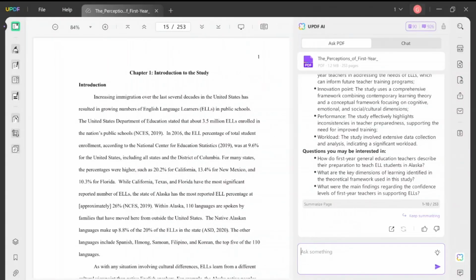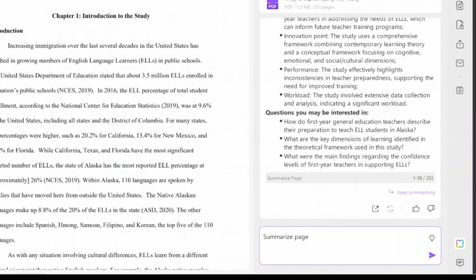Hi there! Today I want to share with you how UPDF's AI assistant has been a game changer in helping me with my dissertation. Let me take you through the amazing features that have made my academic journey a whole lot easier. First up, let's talk about the summary features.